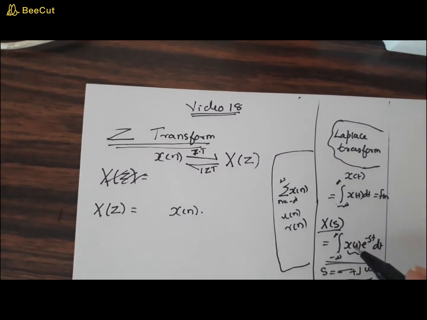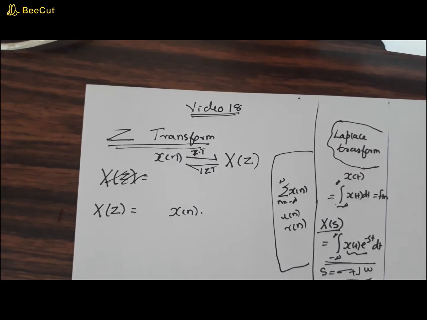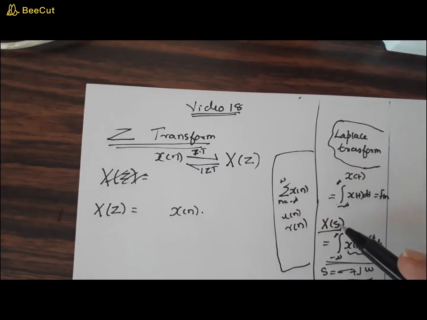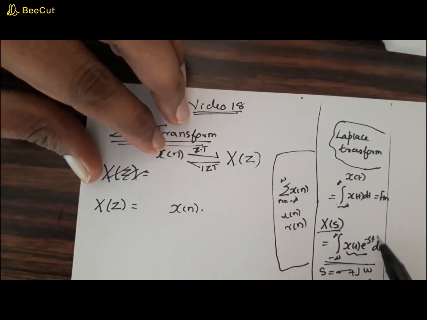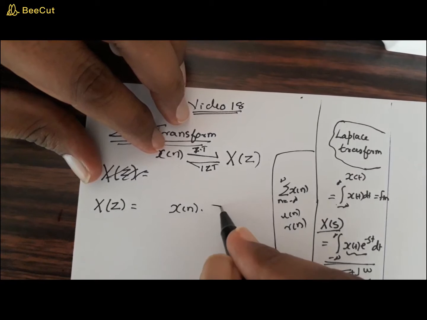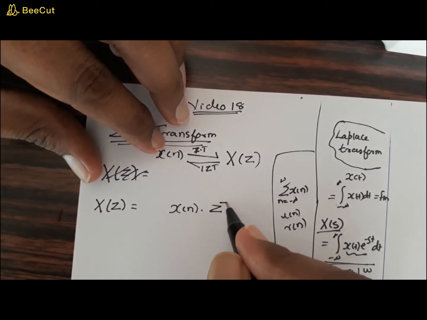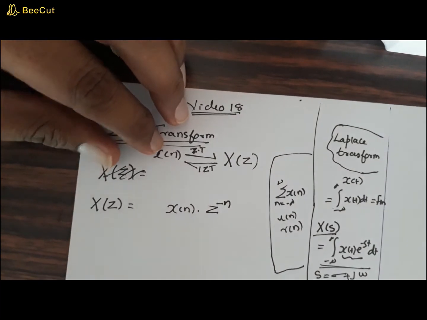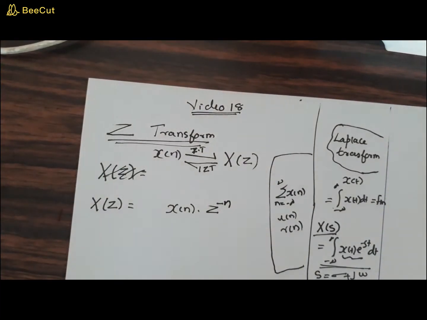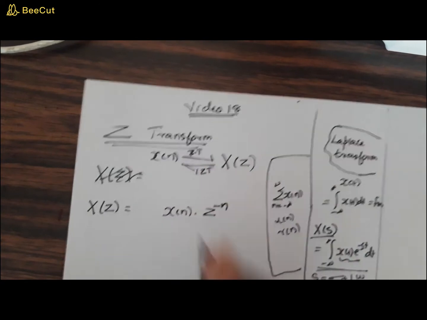That means you are no longer going to see x of t as such, but in a different form that we call x of s, or rather in a complex way. Similarly, here also, instead of this e raised to minus st, you have an exponential discrete time signal, say z raised to minus n. So z raised to minus n is said to be the z transform kernel through which you look at x of n.